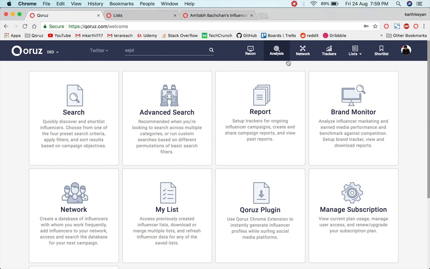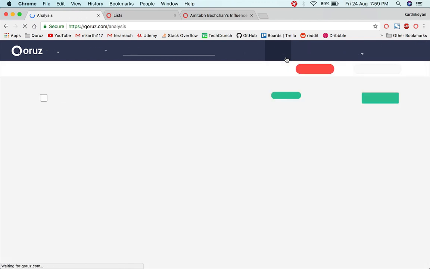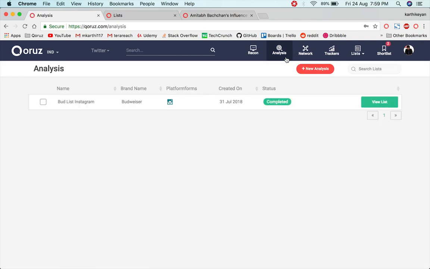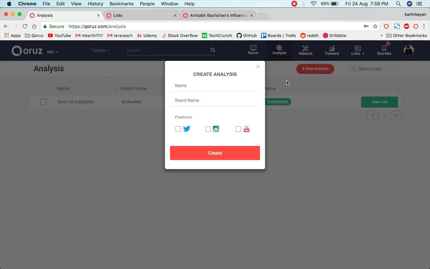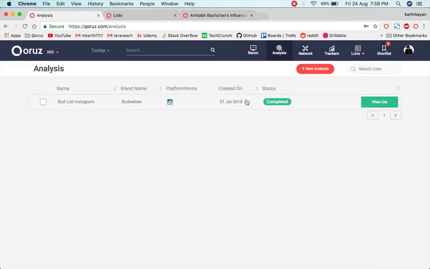So apart from this, we have a feature called analysis. Once you have selected all the influencers and now you want to further refine or do a pre-campaign evaluation of sorts, to understand which influencers will work best for this campaign and which won't, we have a new feature called the influencer analyzer. You just need to create a particular analysis, and I'll just show you a sample here.